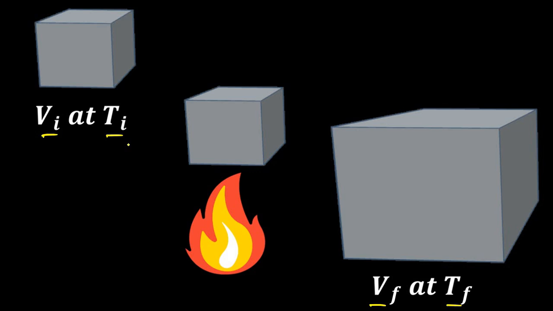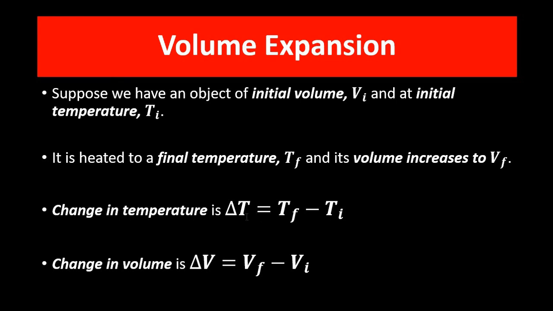This is the final temperature Tf, this is the final volume Vf. So here the change in temperature is delta T, which is equal to final minus initial, Tf minus Ti, and volume change is Vf minus Vi, final volume minus initial volume. Now here we have to establish a relationship between change in volume and change in temperature.